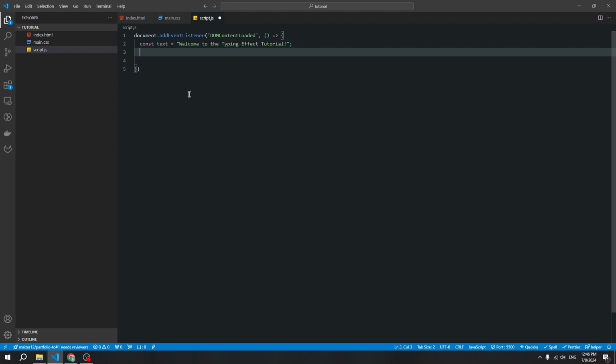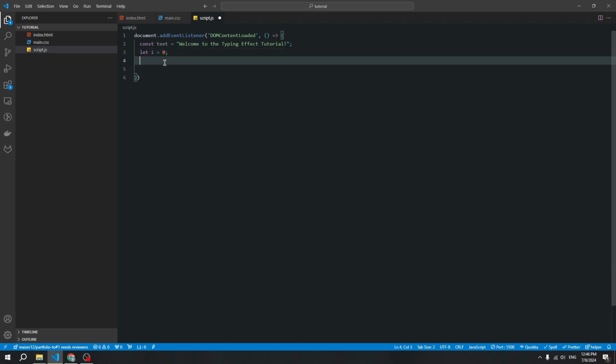And next let's create a new variable. It will be our index, and our effect will start with this index. It will be the index of our first letter. Okay, and next let's create speed. We'll be using 100 milliseconds.